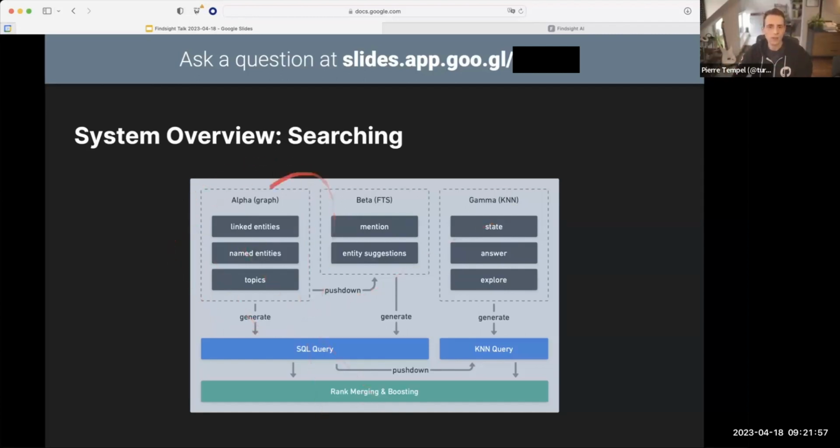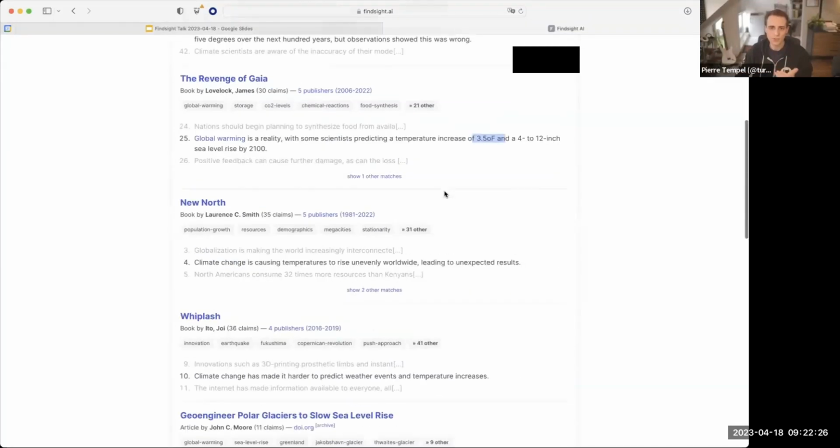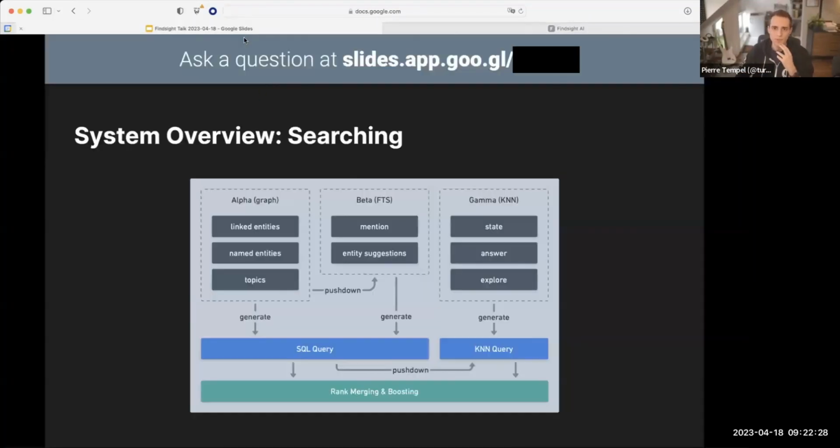Out of this graph query, we basically get a number of occurrences and confidence values for entities. Out of this beta stage, we get BM25. Don't worry about what that is. It's frequency ranking for full text search, but it's a different type of ranking. And out of the gamma stage, we get yet another different type of ranking, which is similarity as a real value. And in the end, we need to boost these differently, resolve conflicts, and merge them together to eventually render the list of results you see for your search query. So that's the kind of more complicated part. But let's break it down into the individual stages.